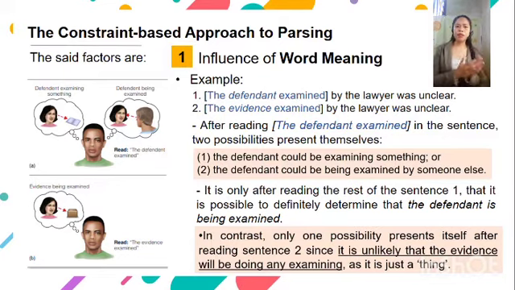It is only after reading the rest of the sentence that it is possible to definitely determine that the defendant is being examined by the lawyer. In contrast, only one possibility presents itself after reading sentence number 2, as the evidence is unlikely to do the examining since it is just a thing.